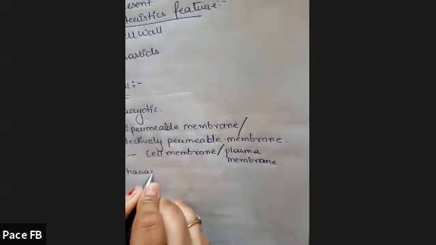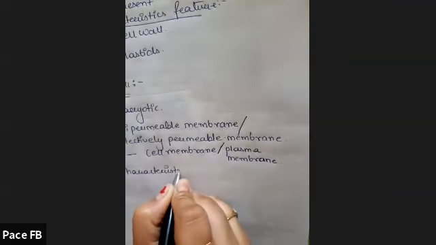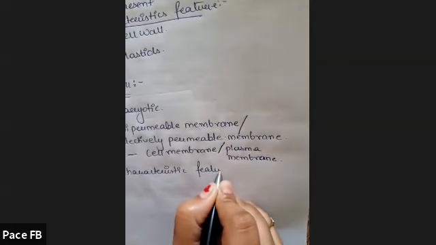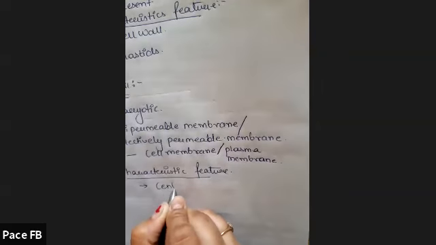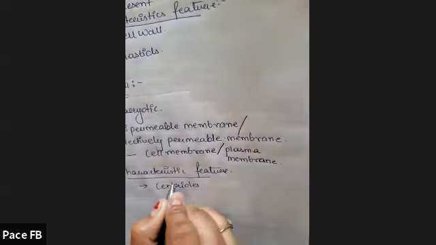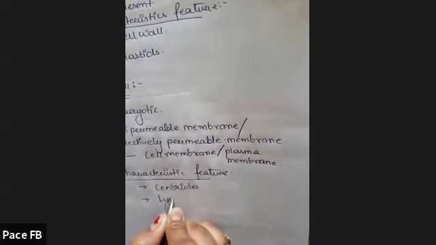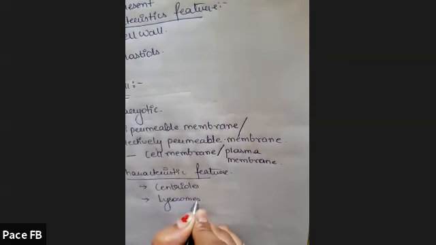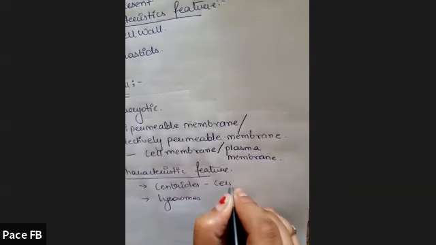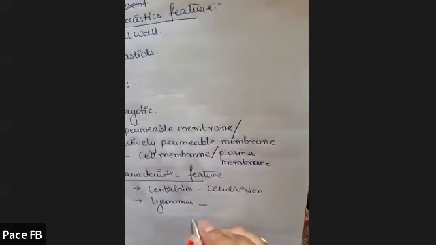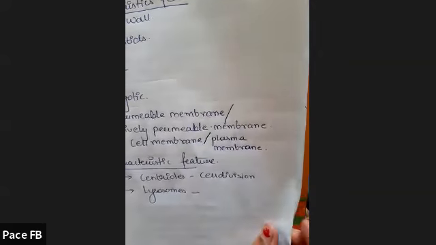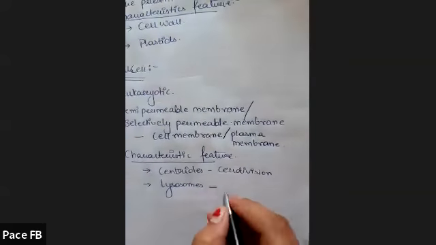Characteristic features of animal cell are that it has centrioles, which are not present in plant cell, and second, lysosomes. Centrioles are helpful in cell division, and lysosomes are the suicidal bags.